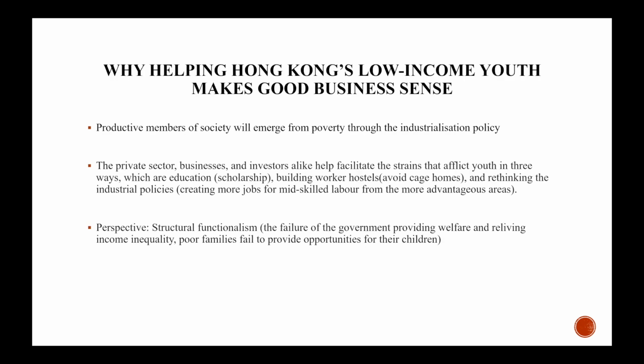And the eighth article is talking about the private sector, businesses and investors. They help the low-income youth in three ways, which are education.